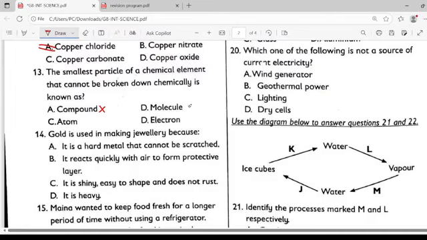A molecule can also be broken further, electron true, but an atom no. So what cannot be broken further by any chemical means is what's called an atom, the smallest particle of an element that cannot be broken down further chemically. We call it an atom.